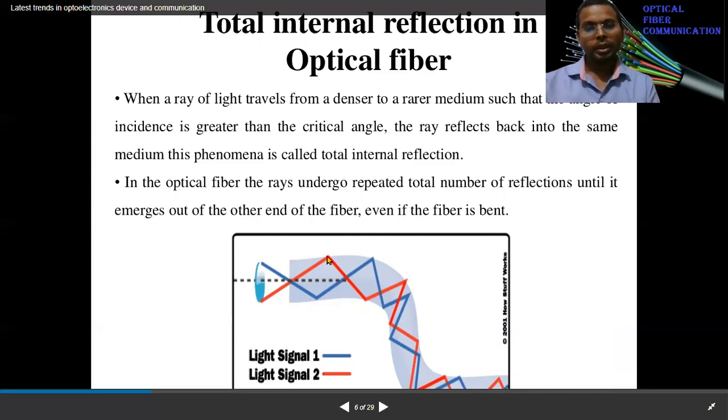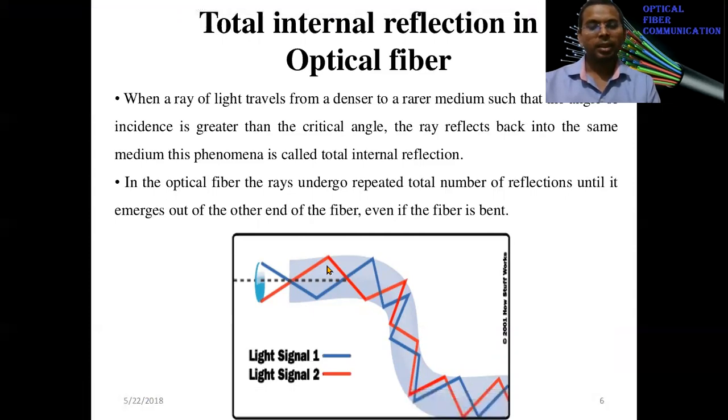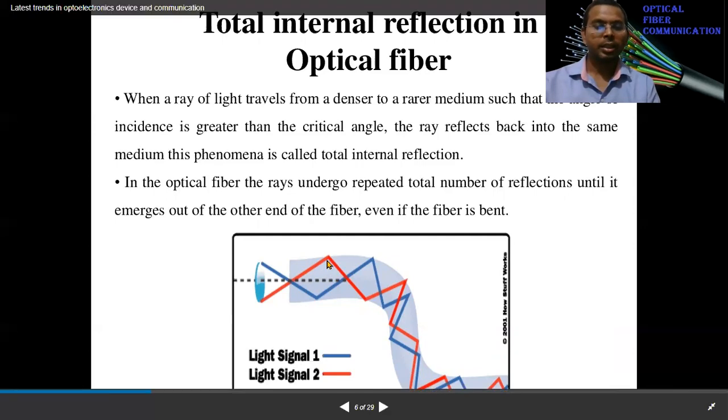Then what is critical angle? You should learn that also at the +2 level. So critical angle is nothing but the incident angle at which the refracted ray bends completely 90 degrees from the normal.